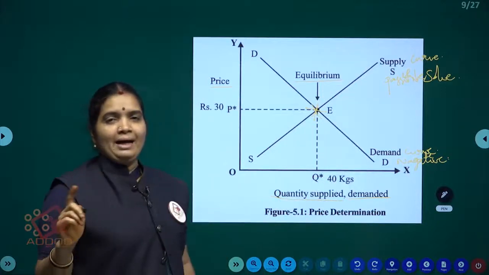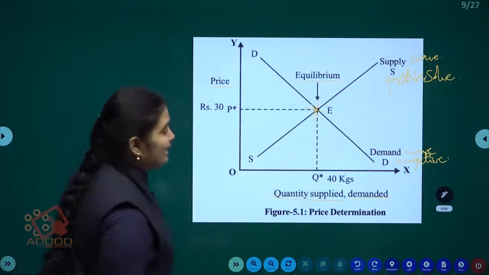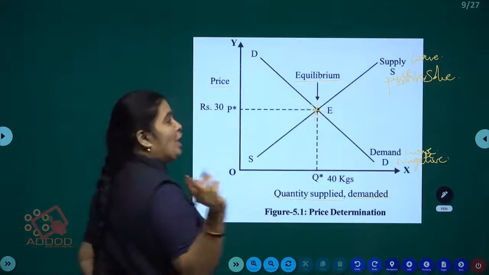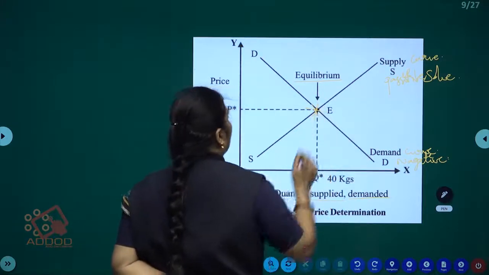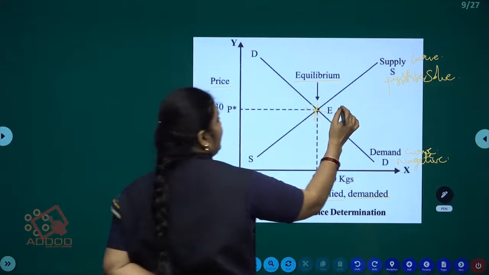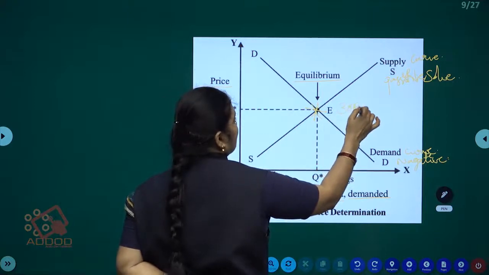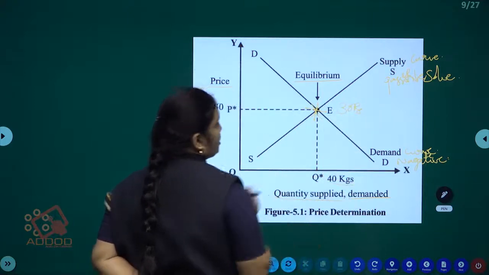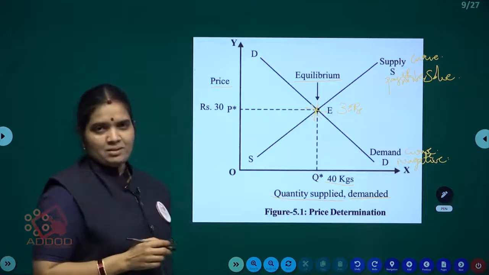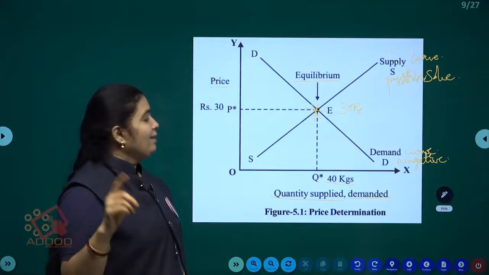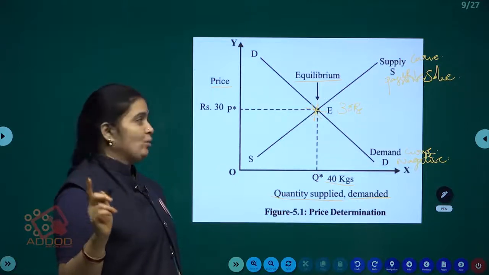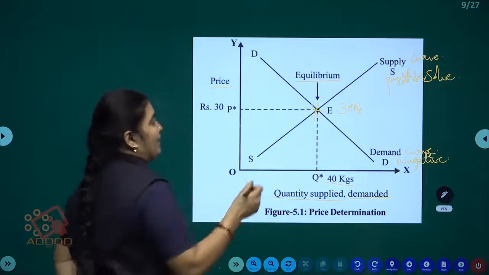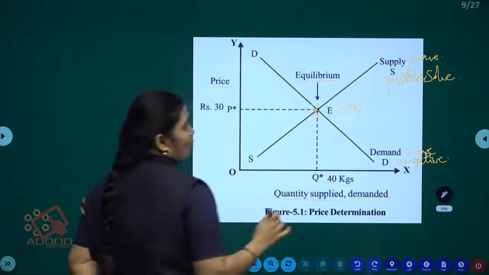Why is it called equilibrium? Because here demand and supply both are equal. That is 30 rupees, and the quantity is 40 kgs. Demand and supply both are equal at which point? That is the equilibrium point, point E.